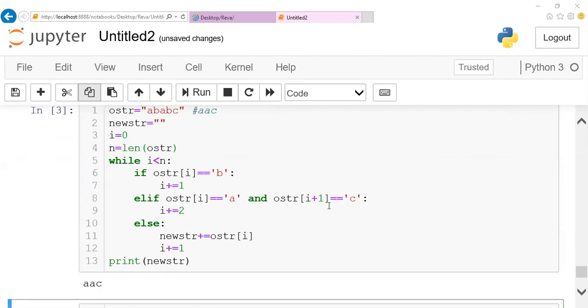Is this clear, guys? Do you have any doubt in this? Very simple. Whenever you're going to form a new string, copy it. Whenever it is not B or AC, copy it. Is this clear?